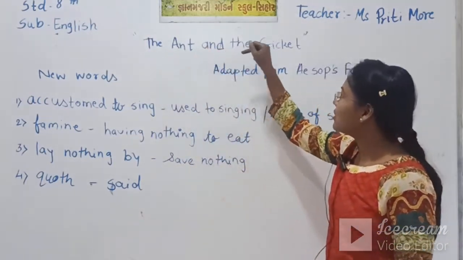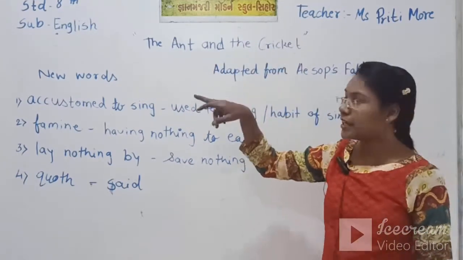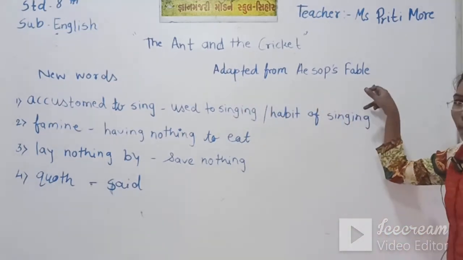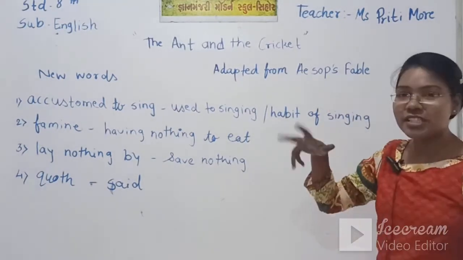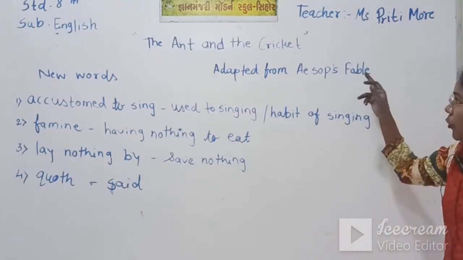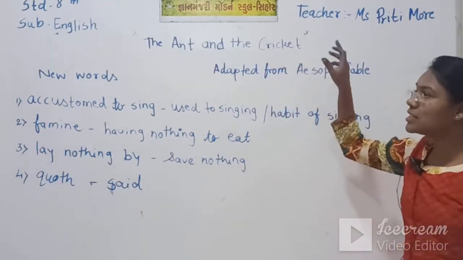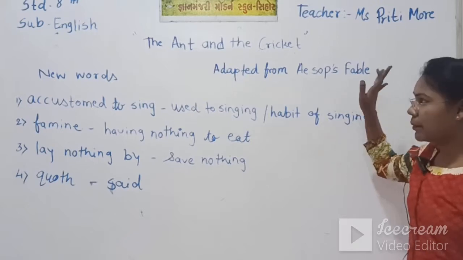The Ant and the Cricket. This rhyme is adapted from Aesop's Fable. This is the story book, this is the rhyme book in which imaginary poems are created, and this poem, The Ant and the Cricket, is also taken from Aesop's Fable.